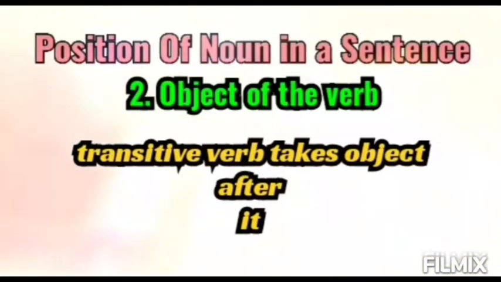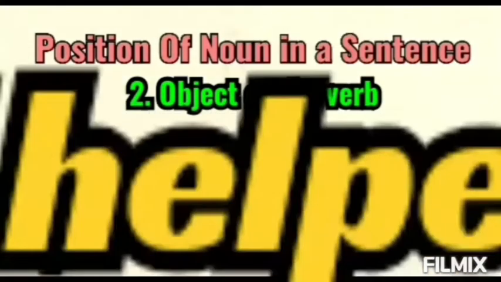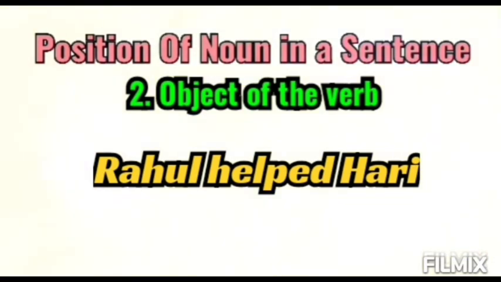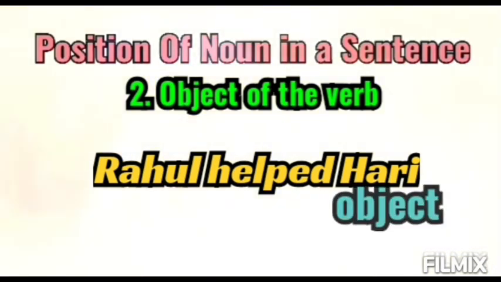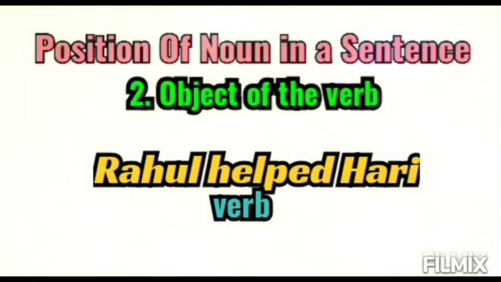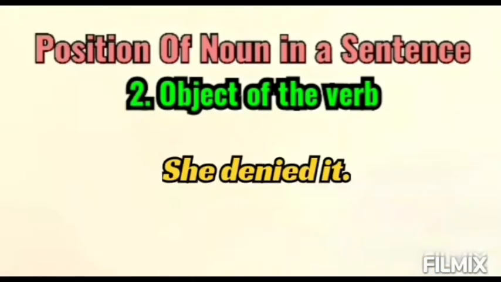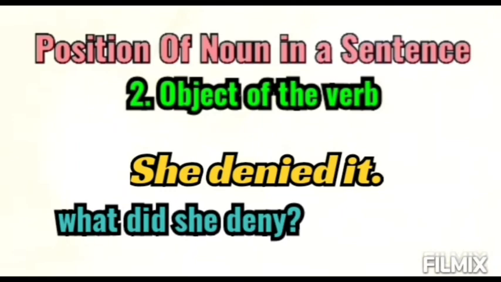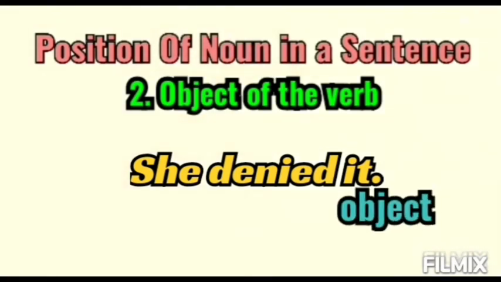A transitive verb is the verb which always takes an object after it, right? So in the first sentence, Rahul helped Hari. In order to find the object in a sentence, you always ask two questions to the verb: what or who. Rahul helped. Who did Rahul help? Hari. So we get the answer Hari. Definitely Hari is the object of this transitive verb helped, right? She denied it. What did she deny? It. So it is the object of this denied.